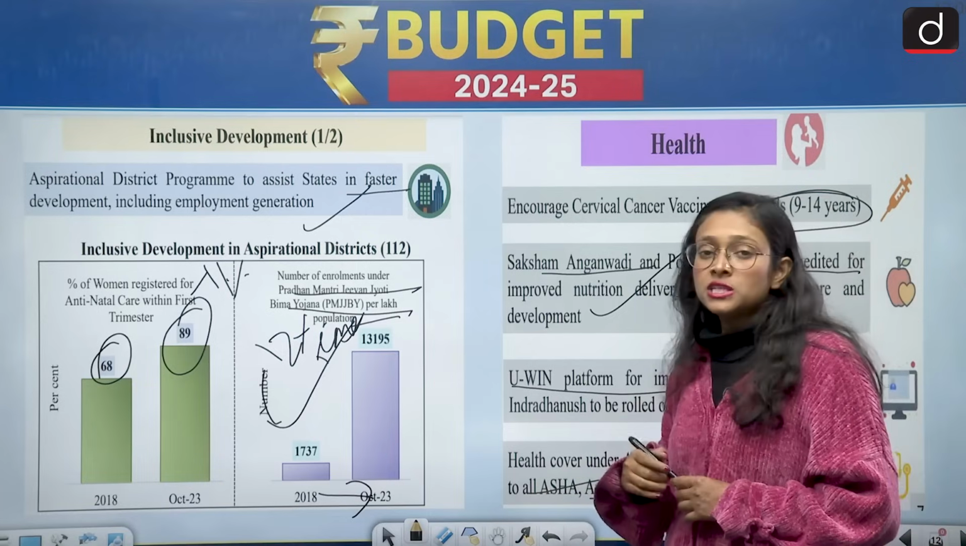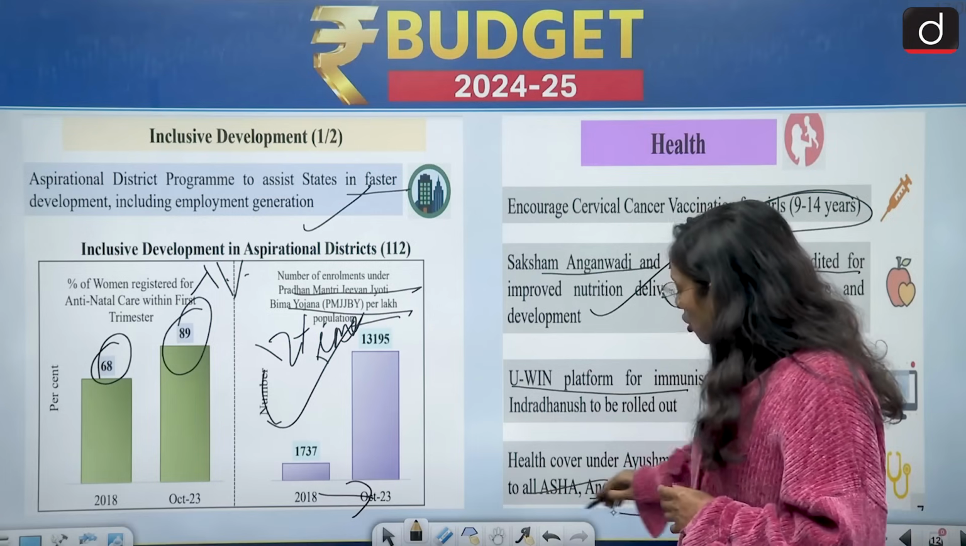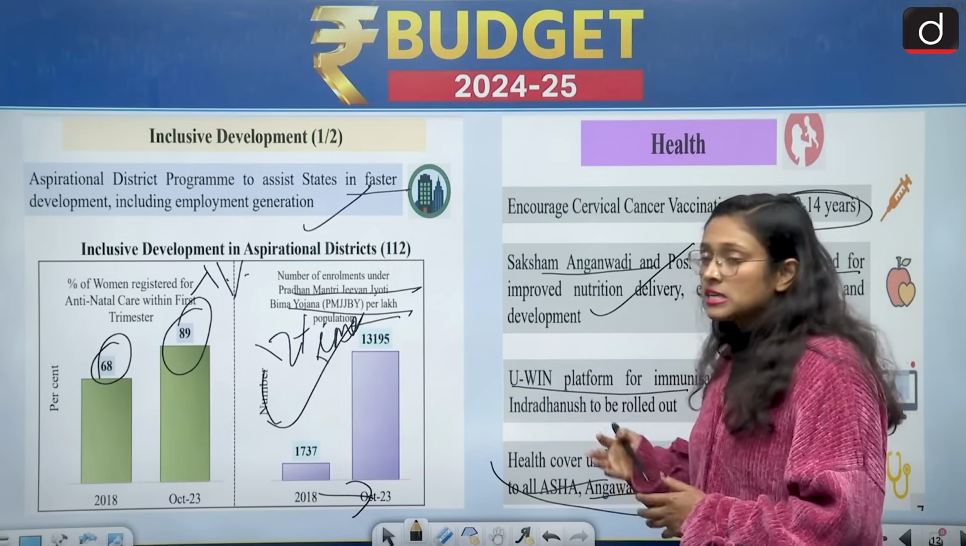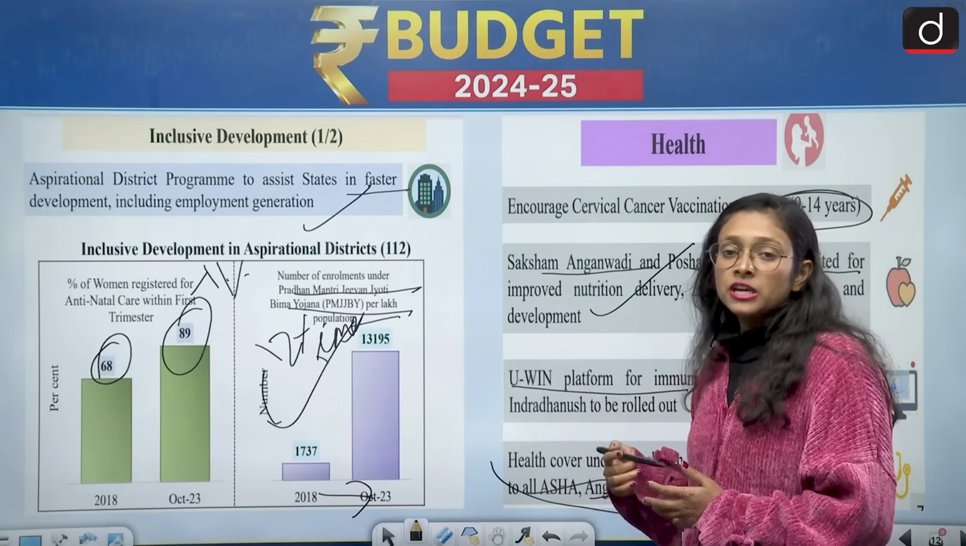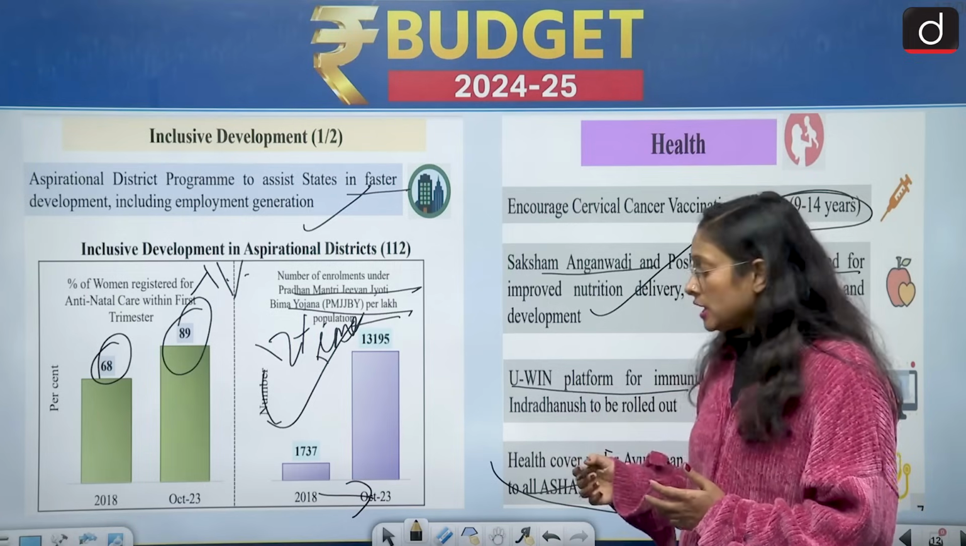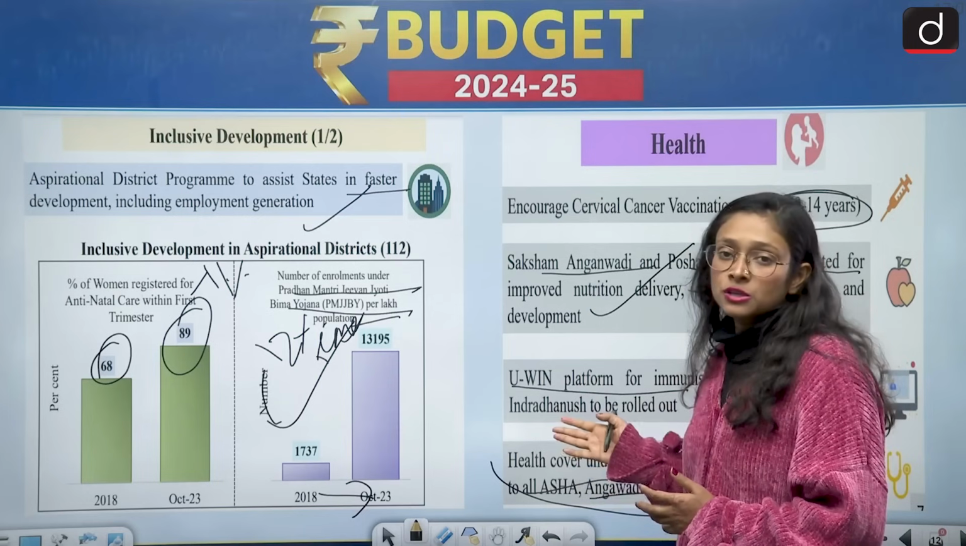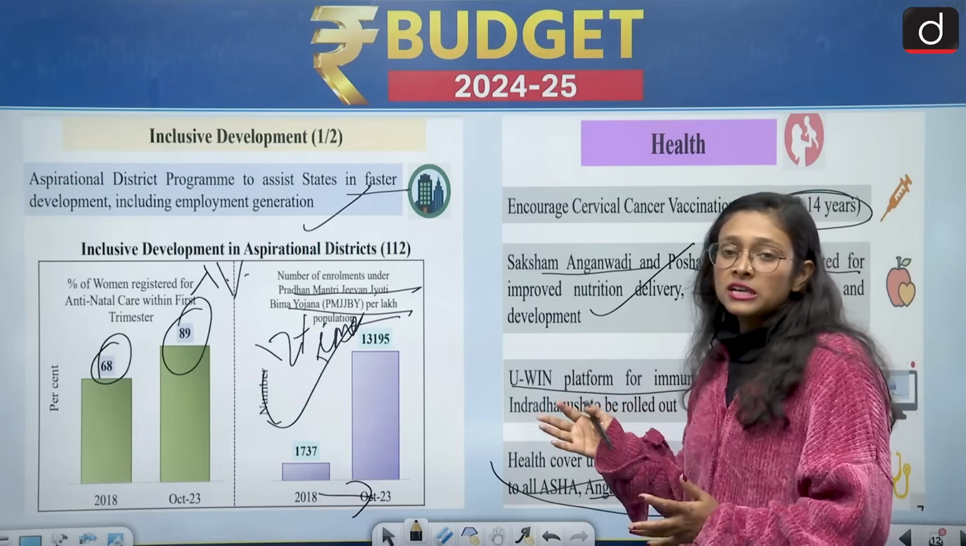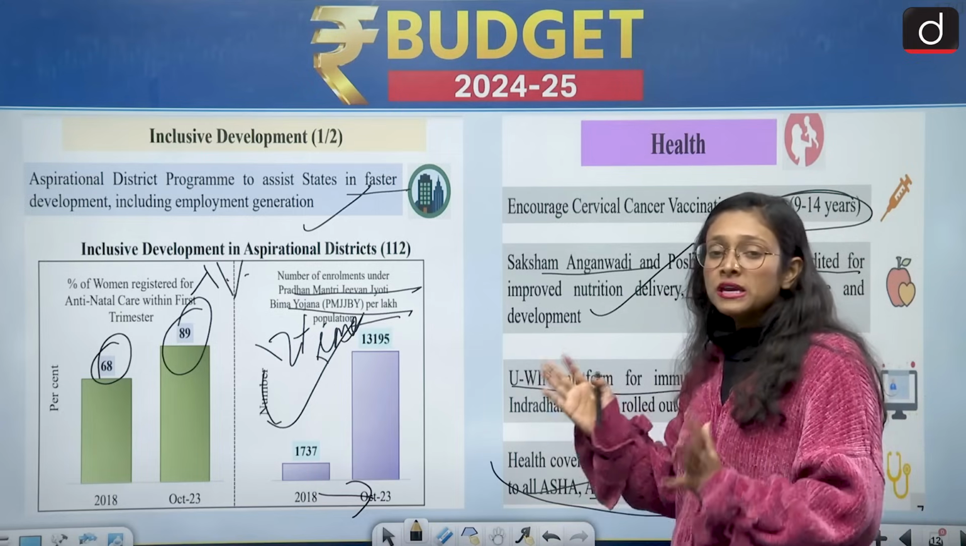So what we have seen is that these are the backbone of primary health care in India's health centers, and in such circumstances it's very important to take care of their health. That's why health coverage has been given to ASHA workers and Anganwadi workers. It is very important that our workers and helpers should be healthy.